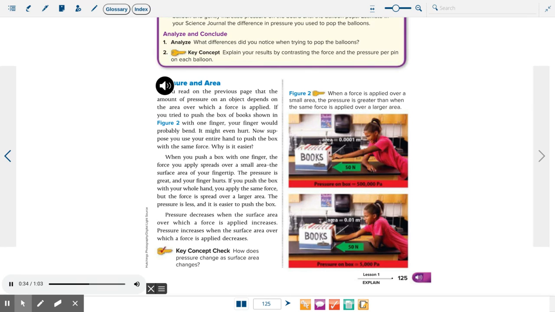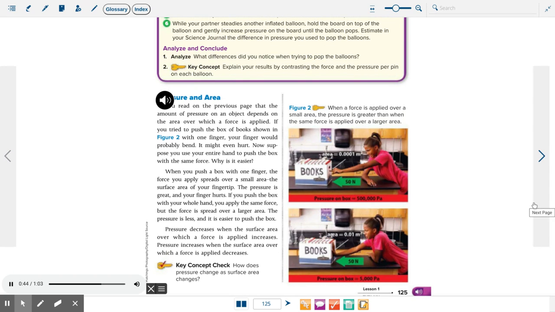The pressure is great, and your finger hurts. If you push the box with your whole hand, you apply the same force, but the force is spread over a larger area. The pressure is less, and it is easier to push the box. Pressure decreases when the surface area over which a force is applied increases. Pressure increases when the surface area over which a force is applied decreases. Key concept check. How does pressure change as surface area changes?